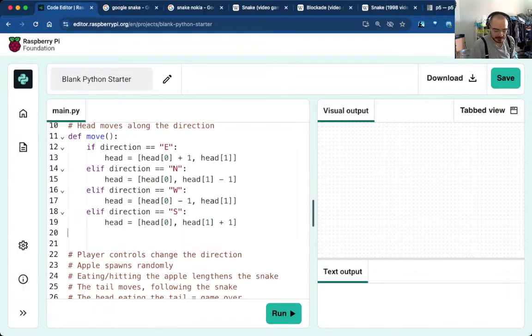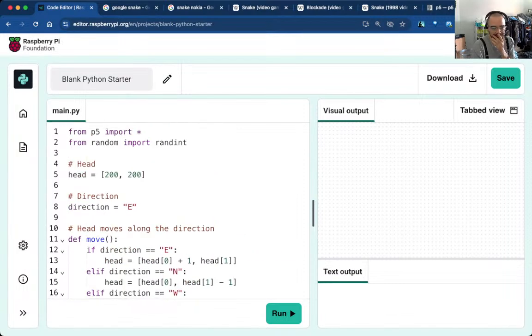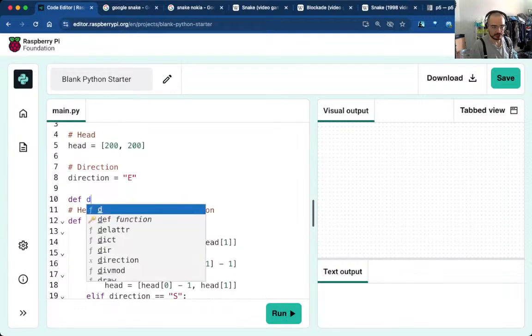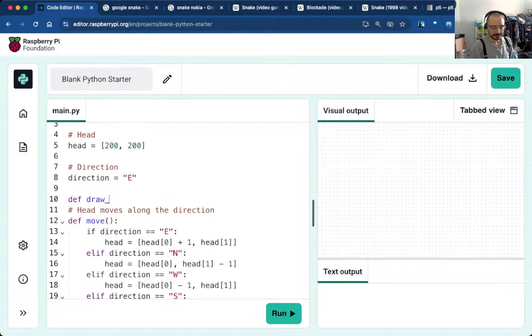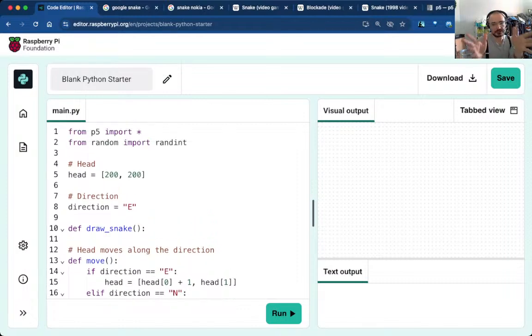Cool. The player, let's see if we might want to actually draw the head. So let's do a quick draw snake. Okay, def draw snake. I'm going to want a variable size because, okay, we could make the snake 1 pixel wide and the apple 1 pixel, but that's going to require a lot of precision and it's going to make this a huge level. It's going to be really tricky. Either you're moving fast to compensate for the huge level, but then you've got to be very precise to catch the apples, whatever.